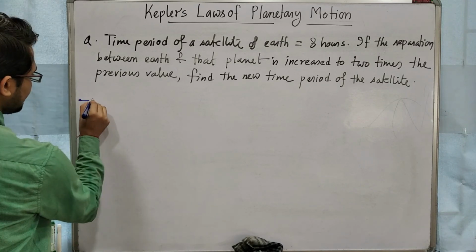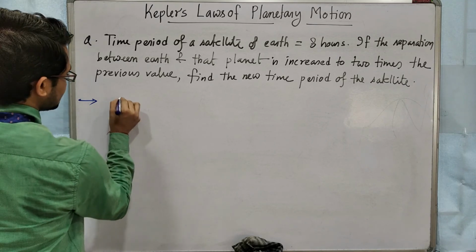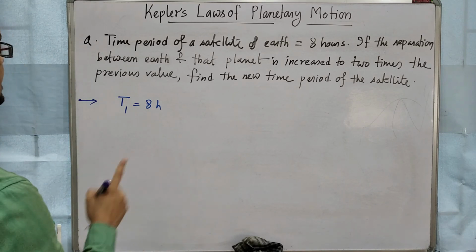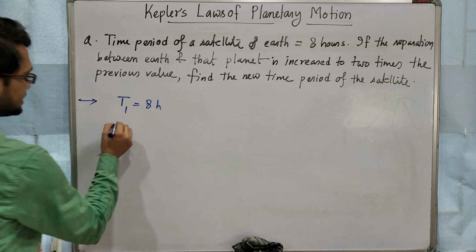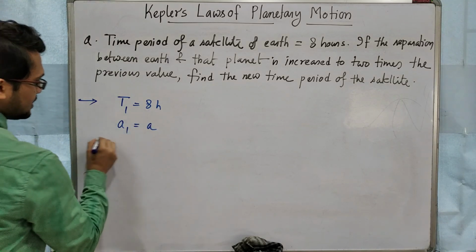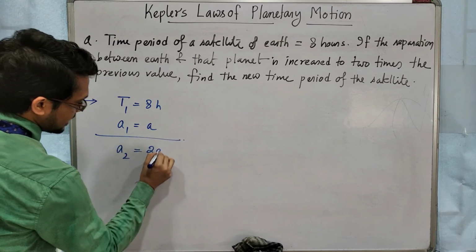First read the numerical. Time period of a satellite of Earth is given, that means T1 is given 8 hours. If the separation between Earth and that satellite is increased 2 times, okay, initially the separation is suppose A, second case, separation becomes 2 times, 2A.